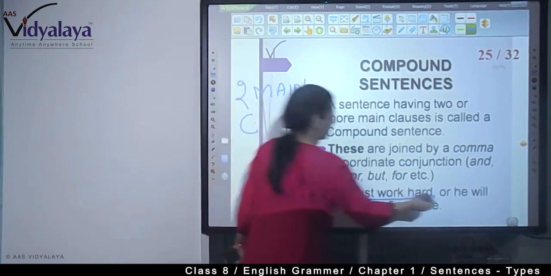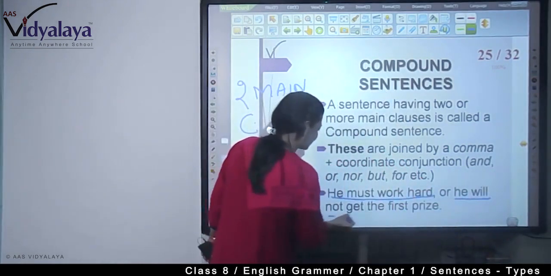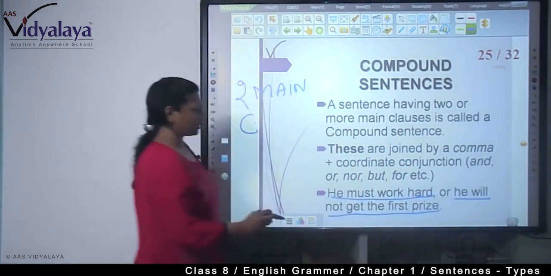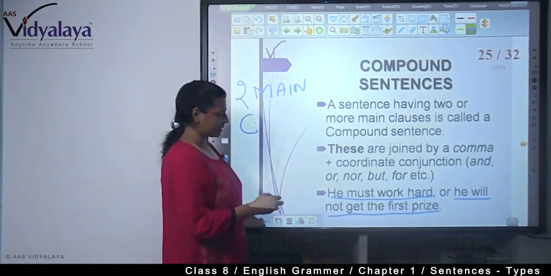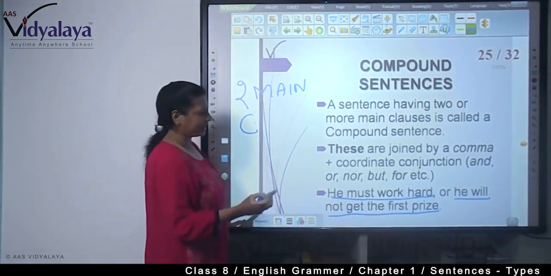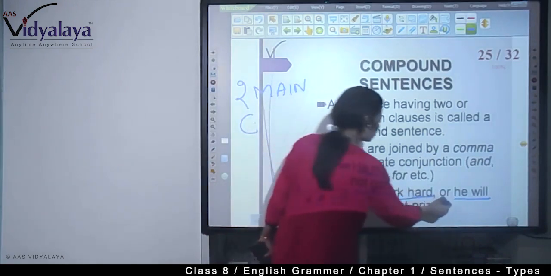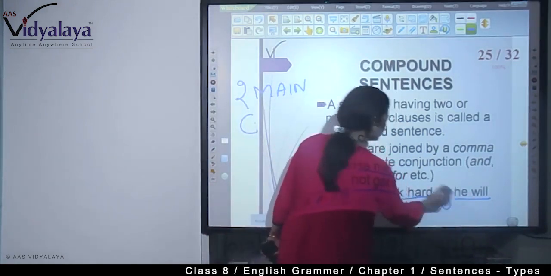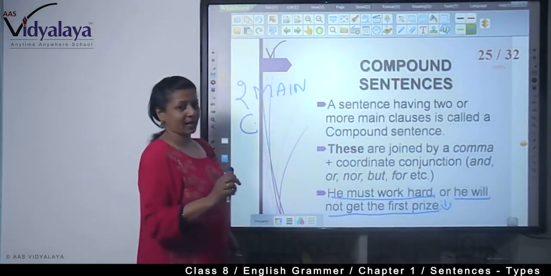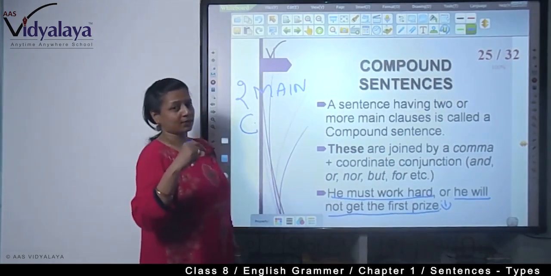Now, second is, he will not get the first prize. So, you are seeing these are two main clauses having subject and predicate, and we have connected these two with or. So, in this way we make compound sentences.